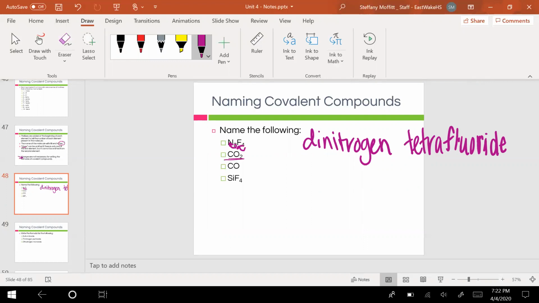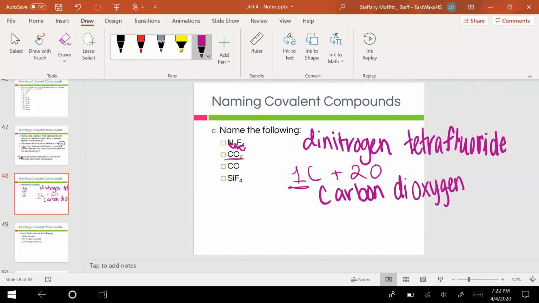Now the second one, CO2. We have 1 carbon plus the 2 oxygens. Remember, we do not put mono on the first one, so instead we just say carbon. We don't even put any prefix. We just say regular old carbon because there's only one of them, and we don't put mono on the first one. The second part of this is 2 oxygens. So 2 is di, and oxygen is the last part. But we need to make it end in -ide, so we take off that last bit and say oxide. So carbon dioxide is our covalent compound there, which you might be familiar with.